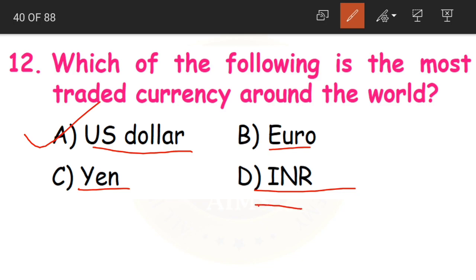And what is this INR, children? INR is our currency, that is Indian National Rupee. Okay, this is the code. INR is the international currency code for the Indian Rupee.